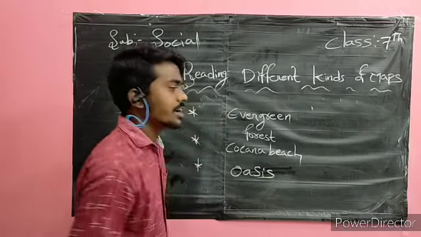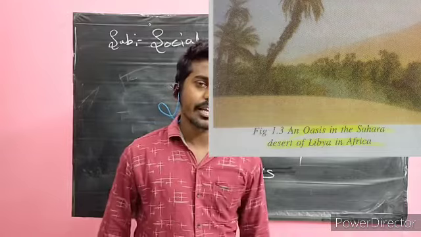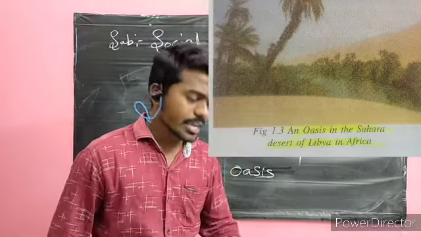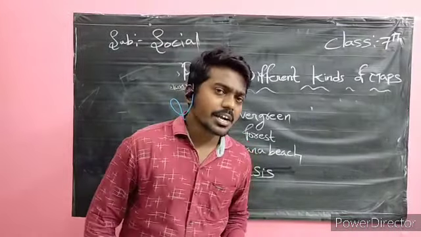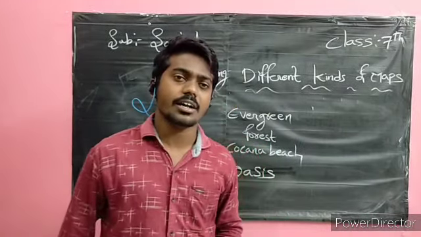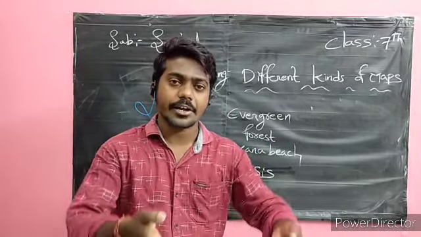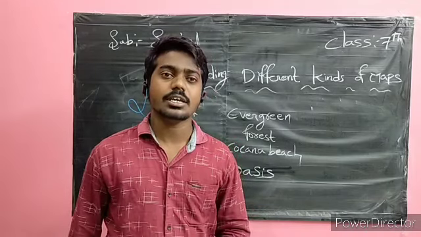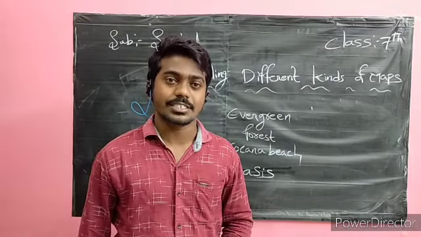Coming to the next one, they gave the oasis in the Sahara Desert in Libya. In the north of the Africa continent we have the Sahara Desert, and in the south we have the Kalahari Desert.